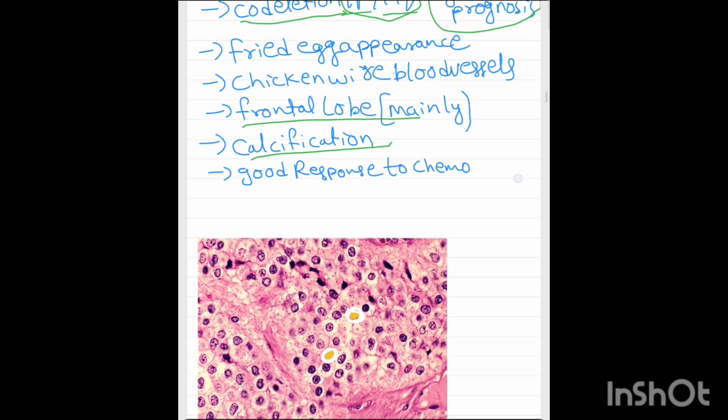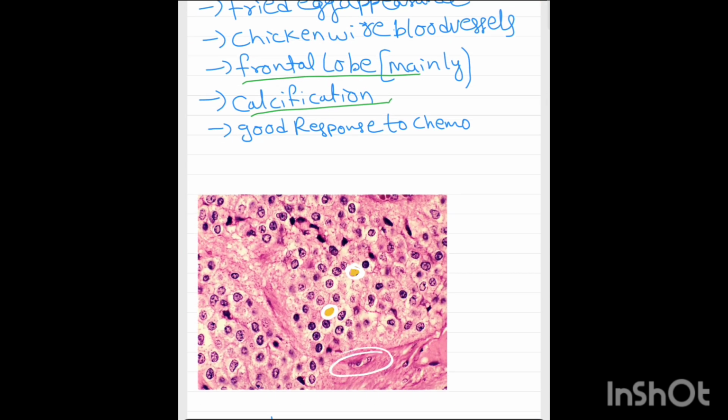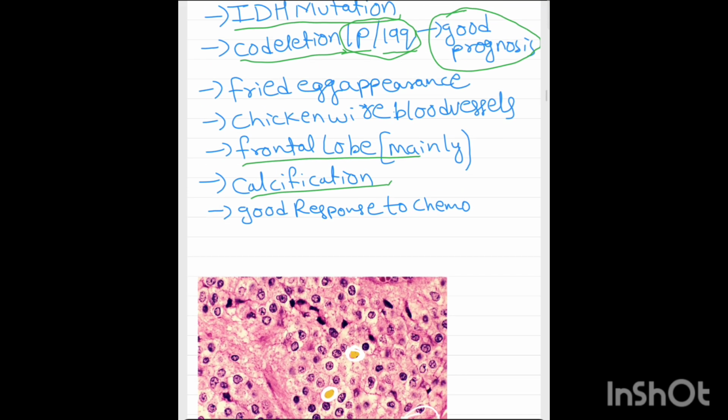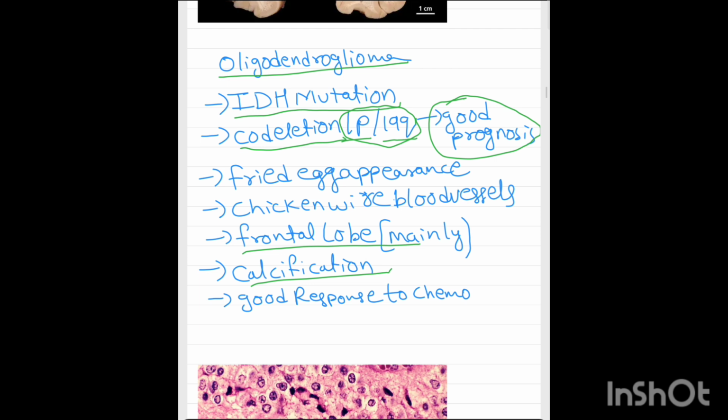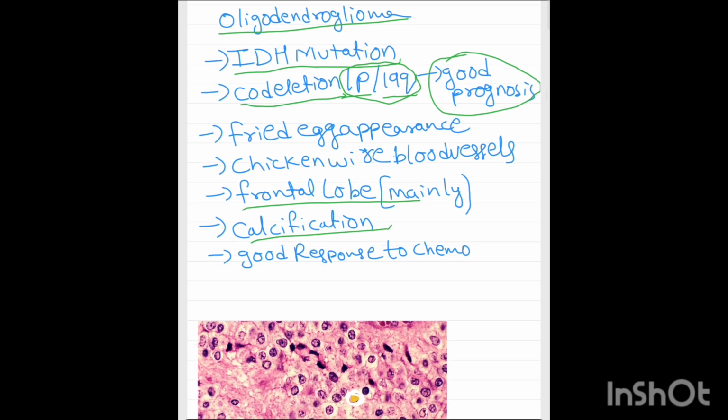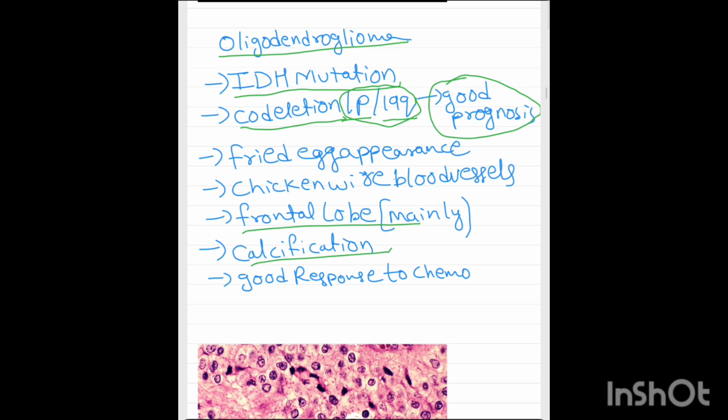There is chicken wiring of the blood vessels. Here you can see the chicken wiring of the blood vessels. Apart from that, it has a good response to chemotherapy because it is grade 2, not grade 4. So I am repeating again. Oligodendroglioma: IDH mutation, co-deletion of chromosome 1p and 19q, good prognosis. Fried egg appearance, chicken wiring of the blood vessels. Next, frontal lobe tumor with calcification. This is all about oligodendroglioma.